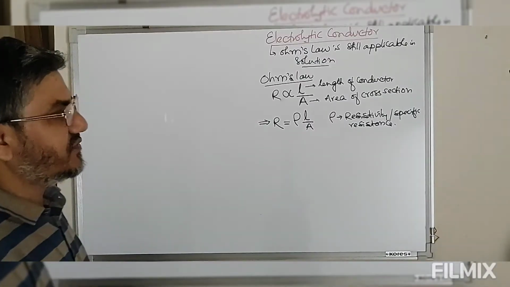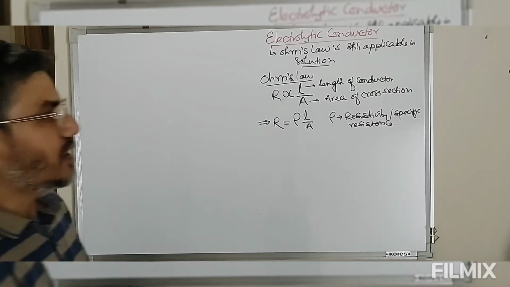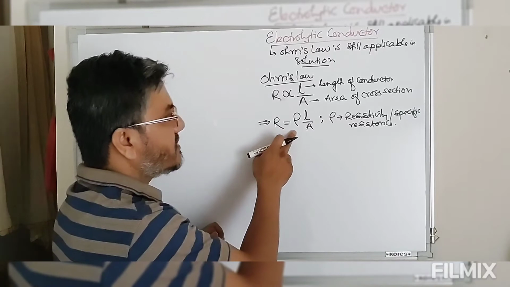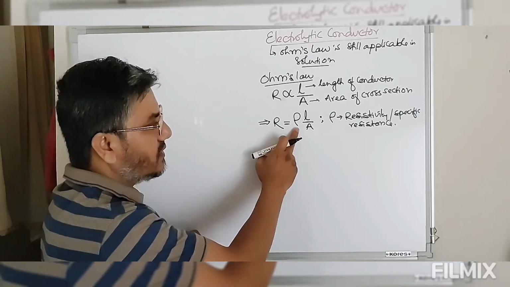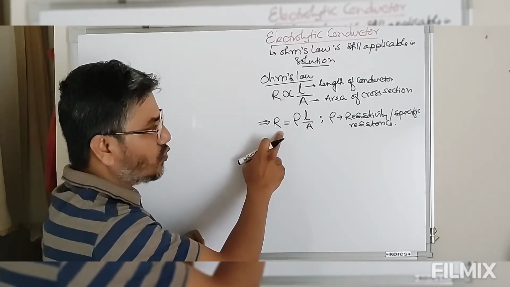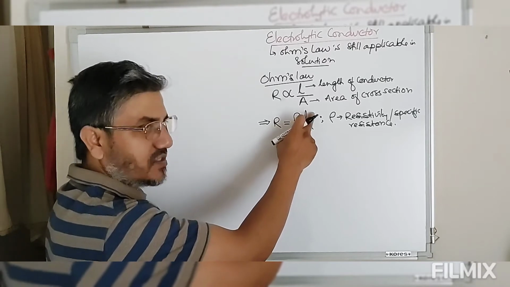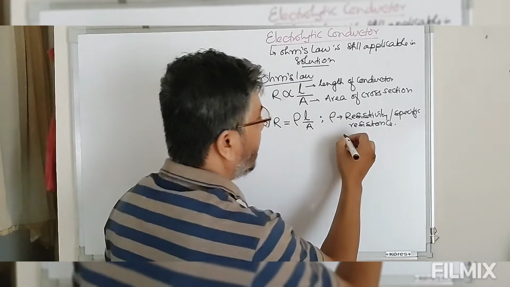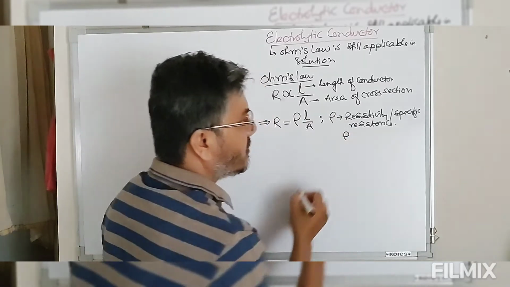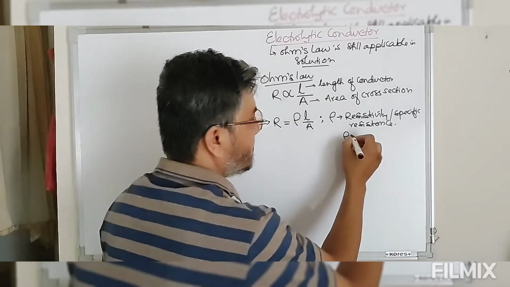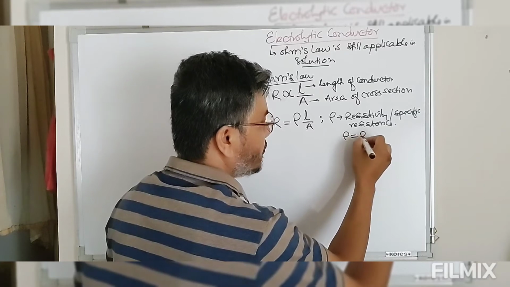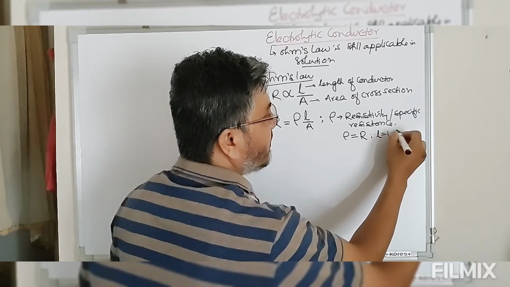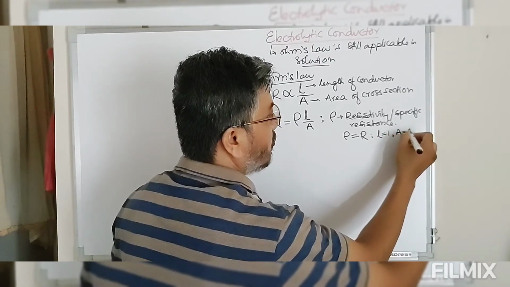Resistivity or specific resistance. Now look at this. Let's define what this rho is. This resistivity is equal to the resistance when the length of the conductor is 1 unit and the area of cross section is 1 unit. So this resistivity or specific resistance is the resistance offered by the solution when L is equal to 1 unit and the area of cross section is also 1 unit.